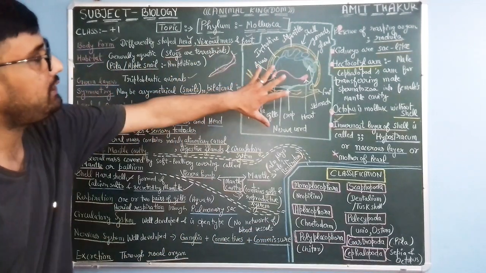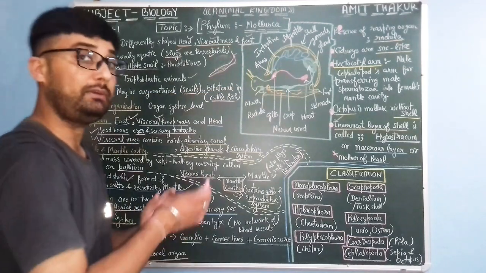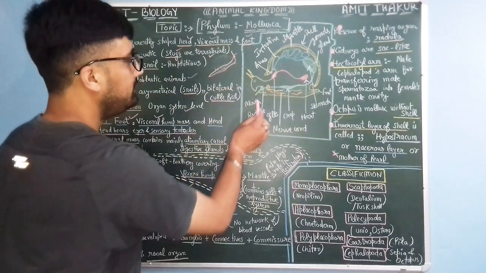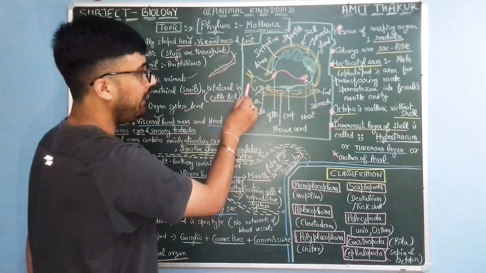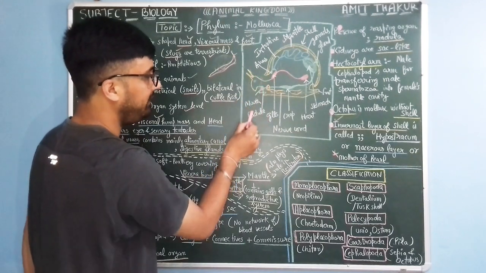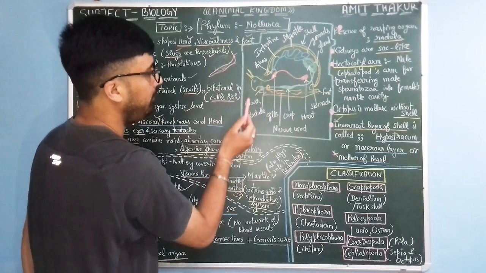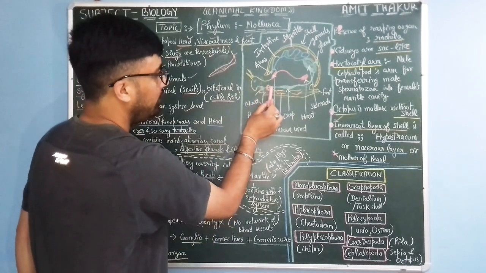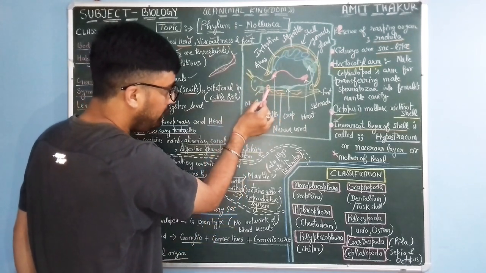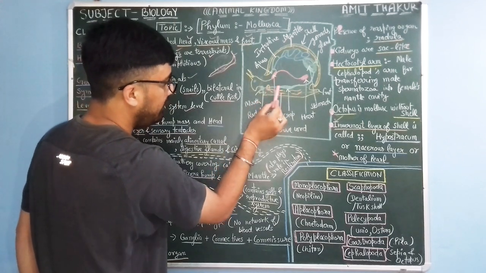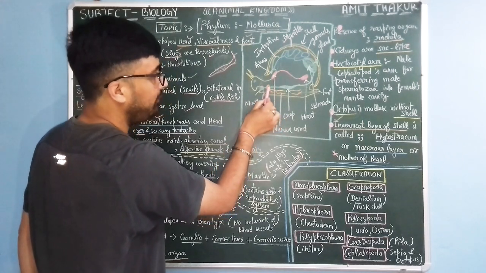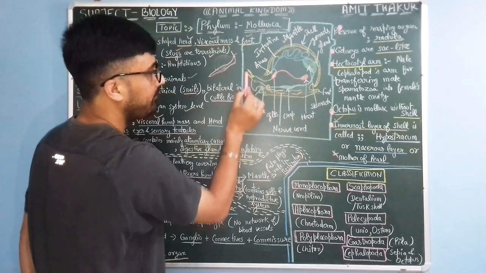And this is the structure of a typical snail. Here you can see this is the head part, this is the mouth part with the rasping organ radula for cutting or biting the food particles. Just below this there is a nerve cord which has originated from the head.